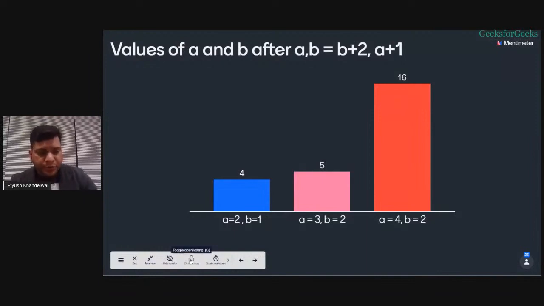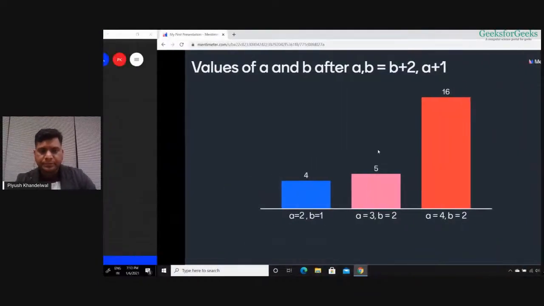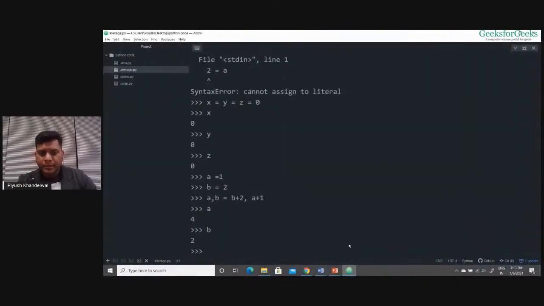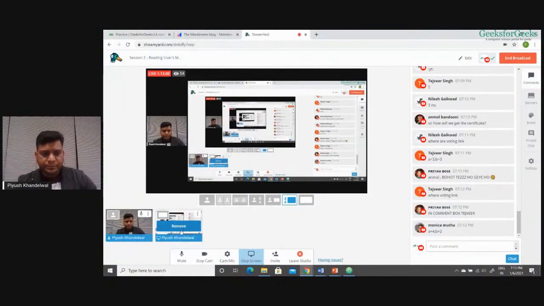So that was all for today. We discussed what are variables, how we can use different types of variables, how we can assign values to variables.